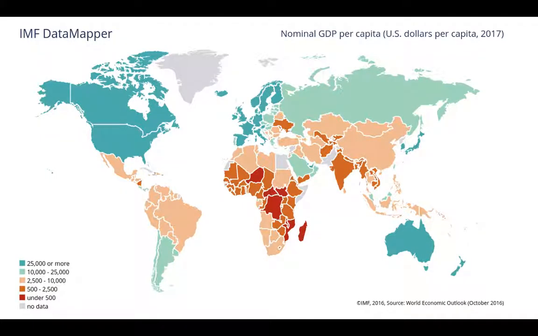Here we have a visual from the International Monetary Fund, which shows that those countries near the equator generally have a lower GDP per capita in comparison to countries such as Canada, the USA, and Australia. Those countries near the equator are generally not experiencing any major fluctuations between July and January temperatures. However, in countries such as Canada, July and January are significantly different.